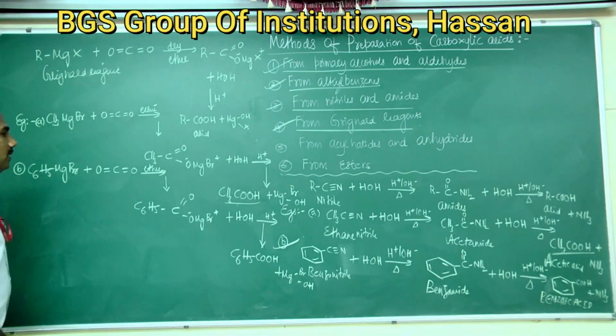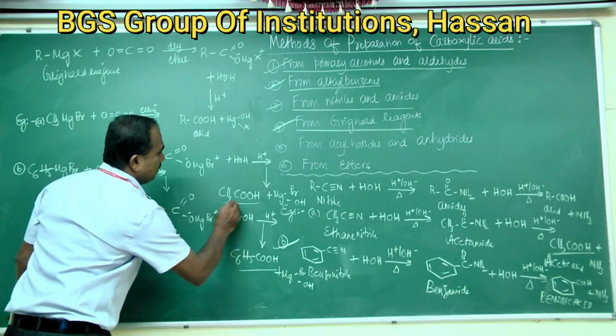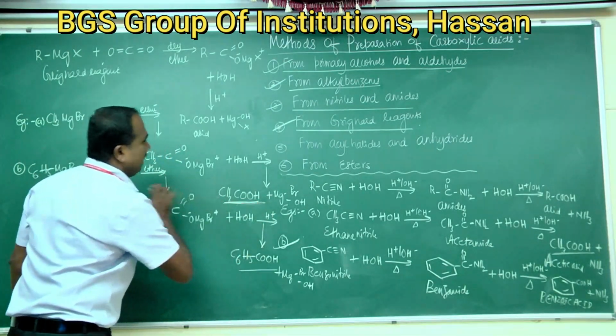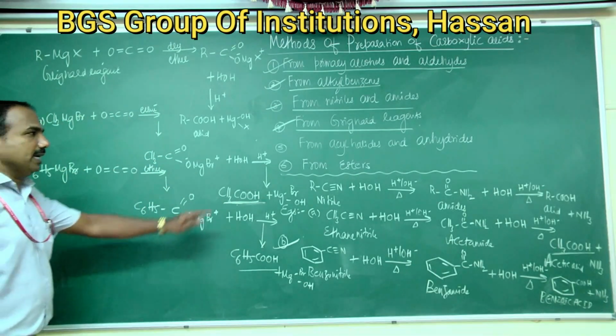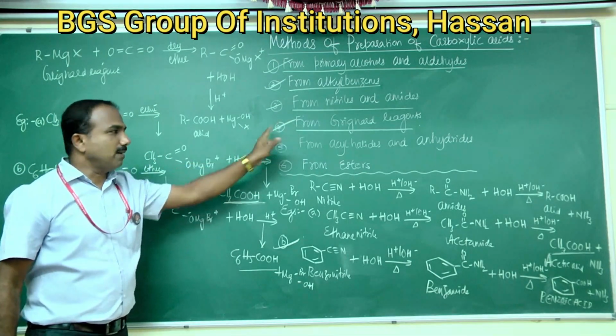So this is how benzoic acid as well as acetic acid can be prepared from Grignard reagents. Two examples we have given.